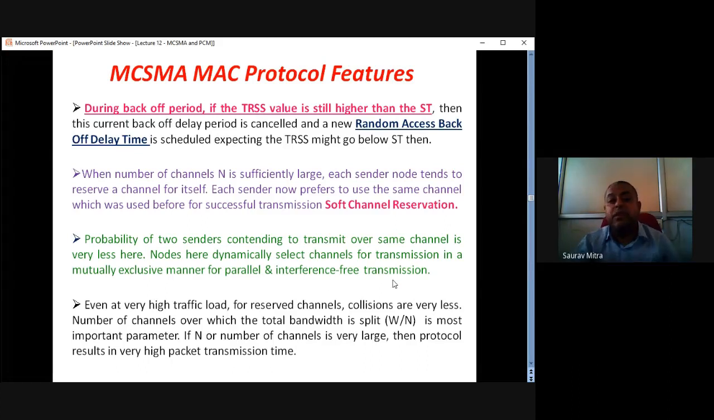So this is all about the MCSMA MAC protocol features. It can be asked as a 5 to 8 marks question. All these features you can explain. So explain what is soft channel reservation, what is TRSS, what is ST, what is FDMA, what is CDMA, and all these things. Okay, so that's all.